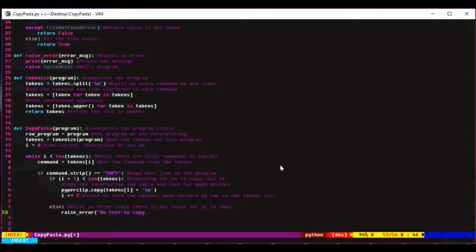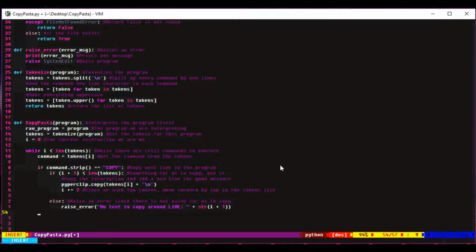And here I specify what line the error occurred on roughly, and I just use the variable I and add 1, which will give me basically the line number where this error occurred on.